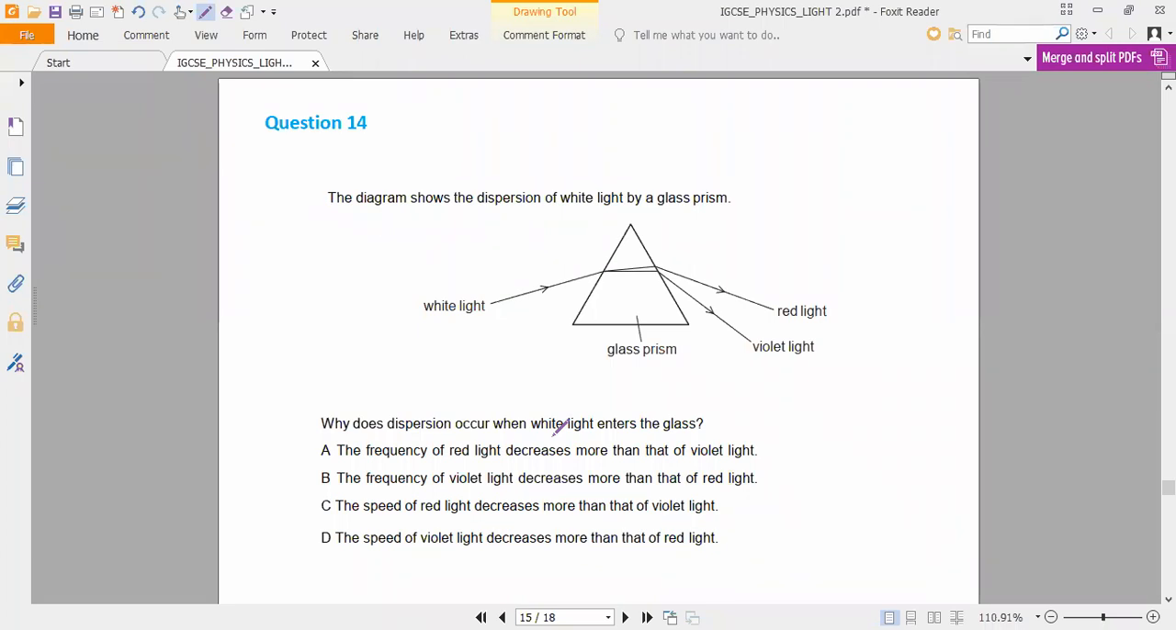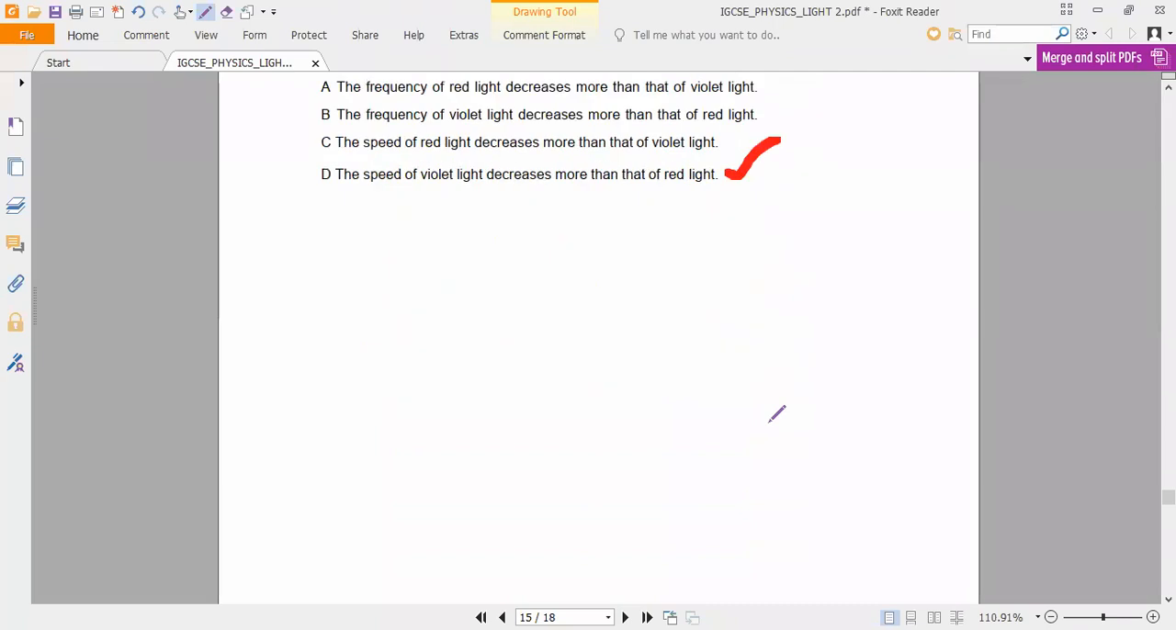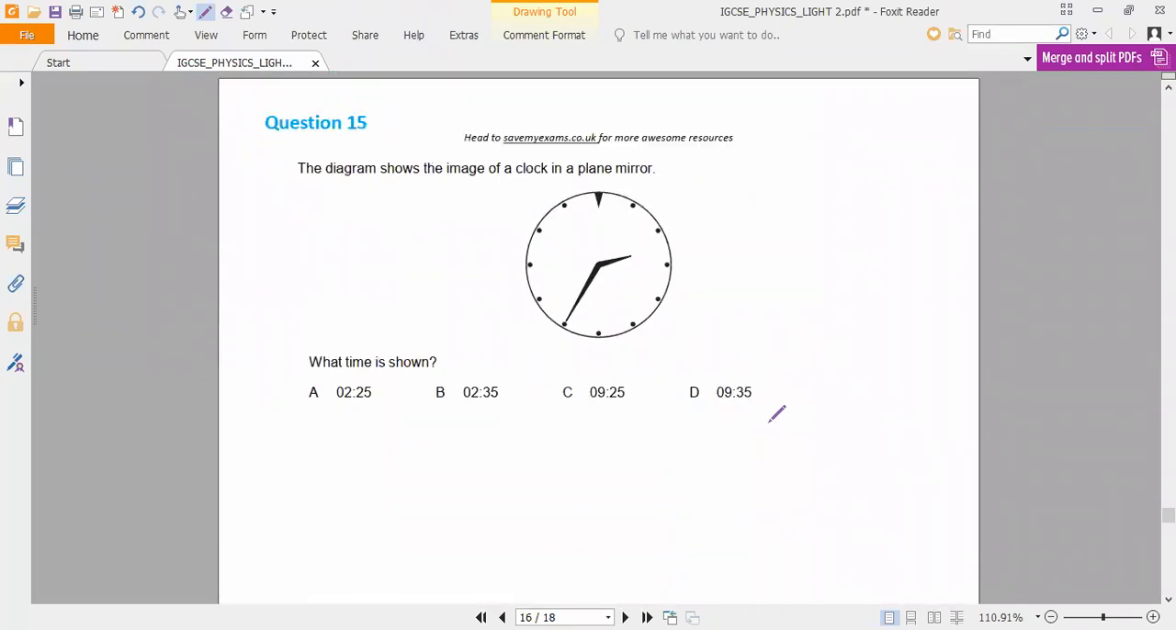So which option is correct, guys? Option D. Understand? Analyzing the question is most important. You have to be very careful and solve it. So that is the next question. Let me see who will answer.